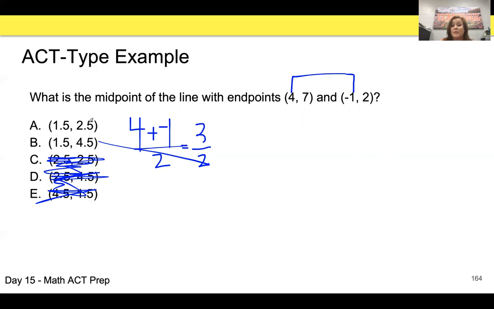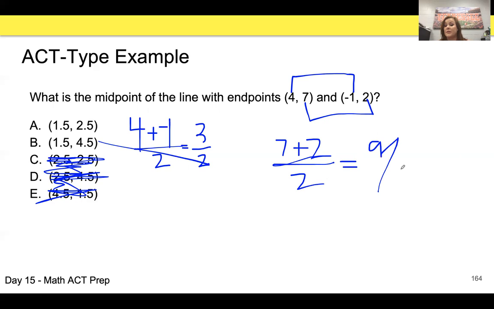And it also tells me that my y coordinate has to either be 2.5 or 4.5. So now let's add our y's. 7 plus 2, divided by 2, is going to give me 9/2. And you know, 2 goes into 9 4 times. That's going to give us B, which is 4.5.